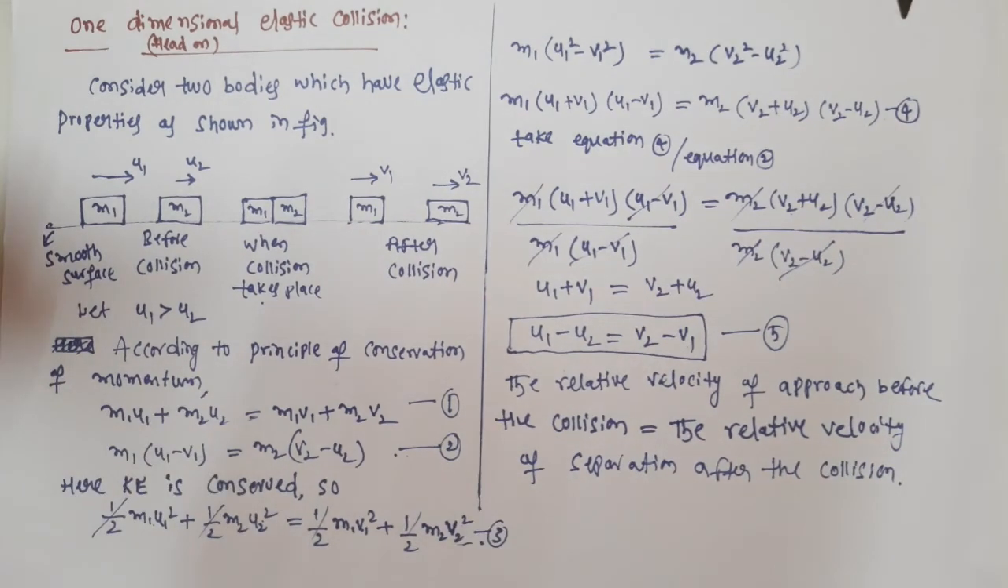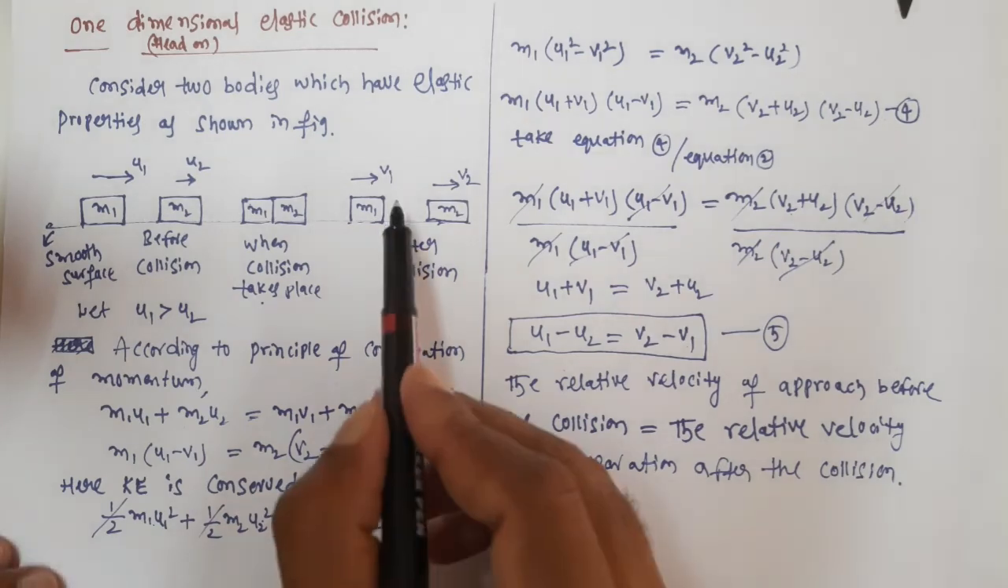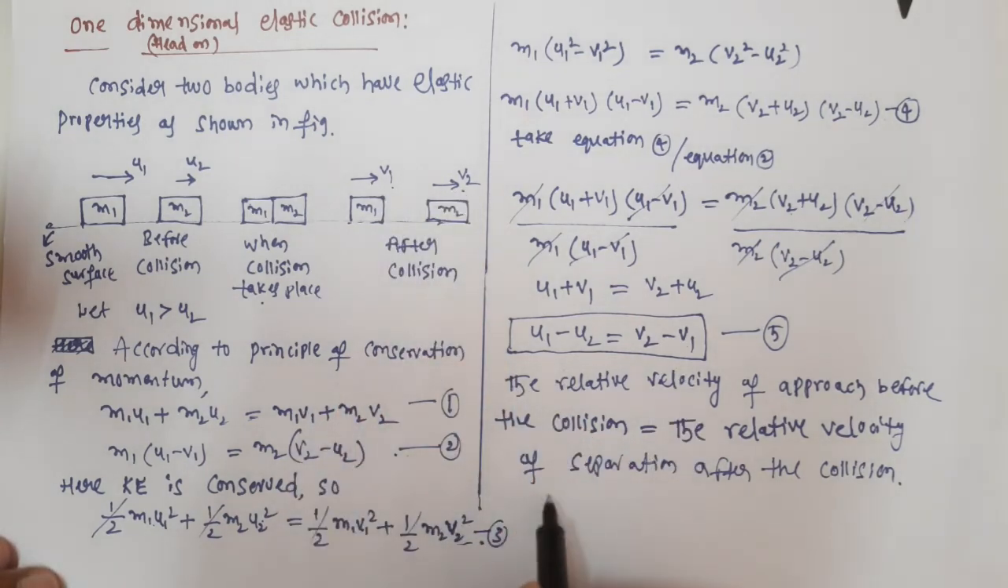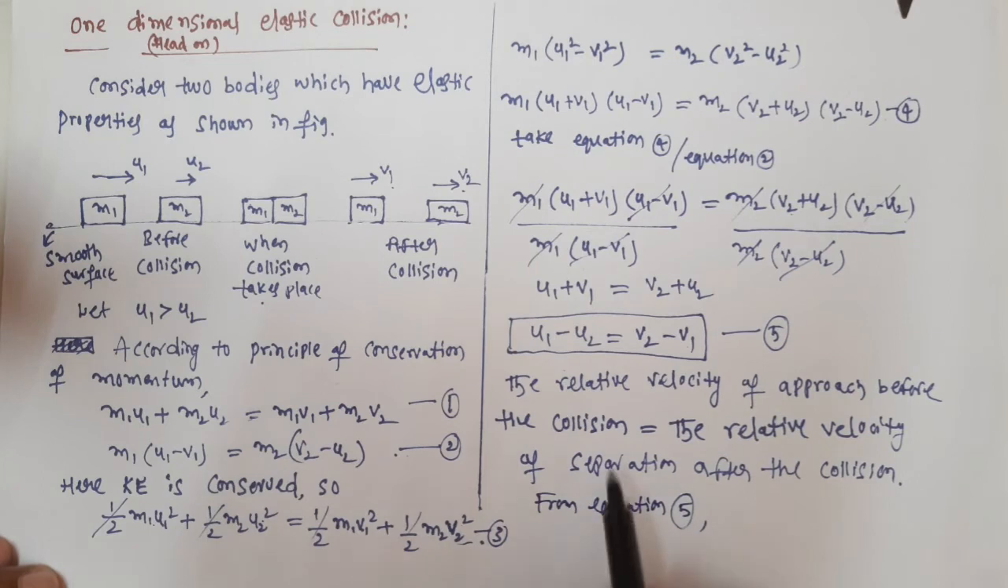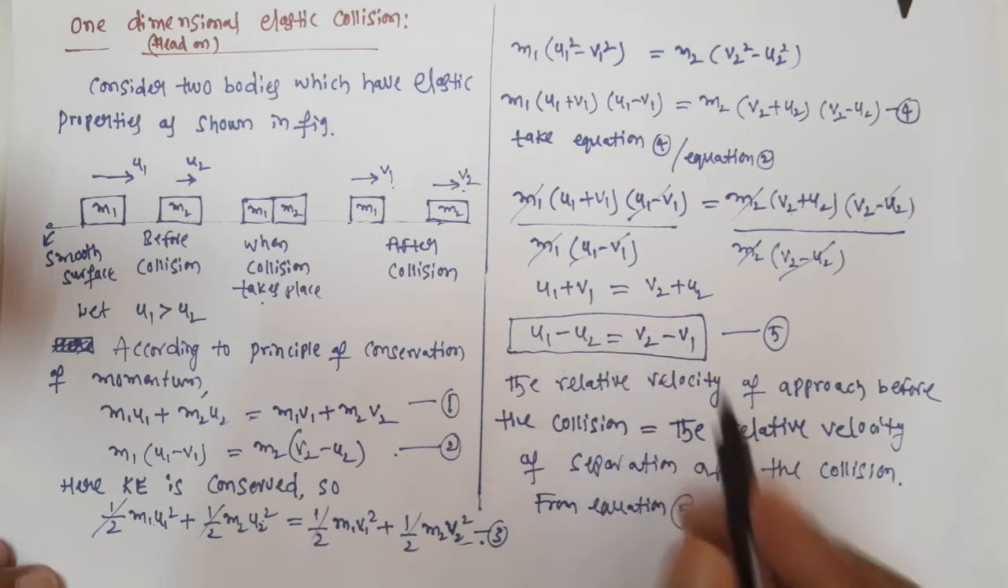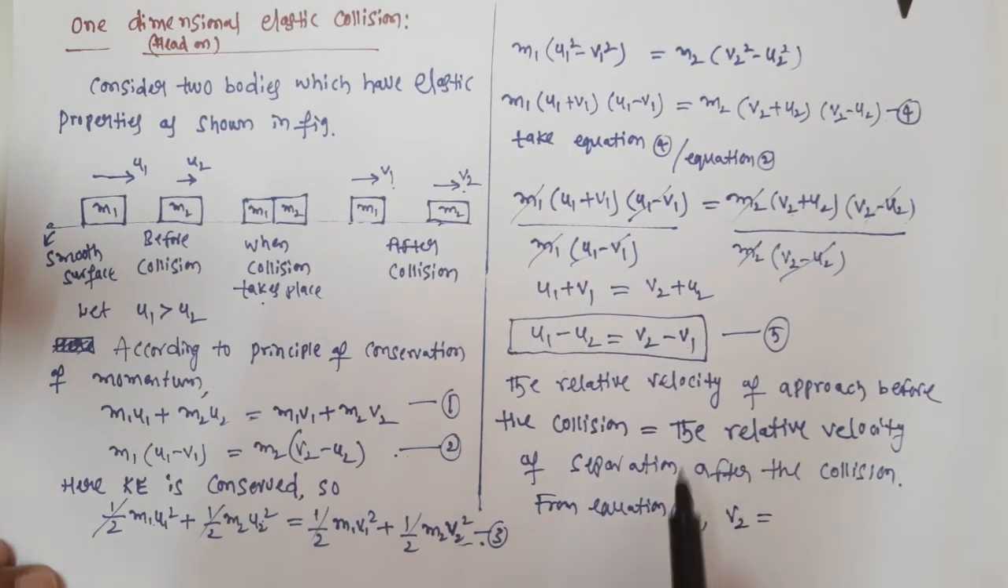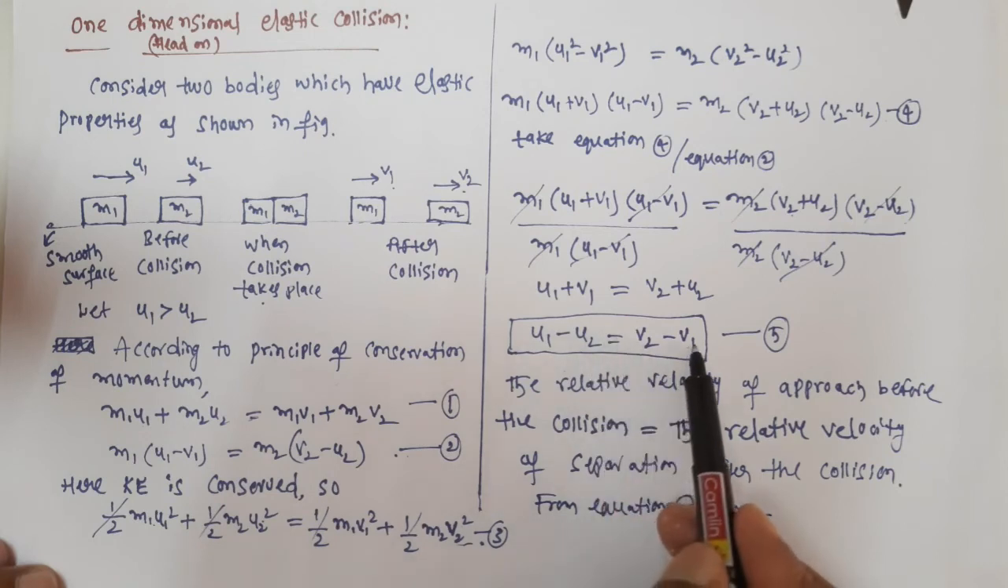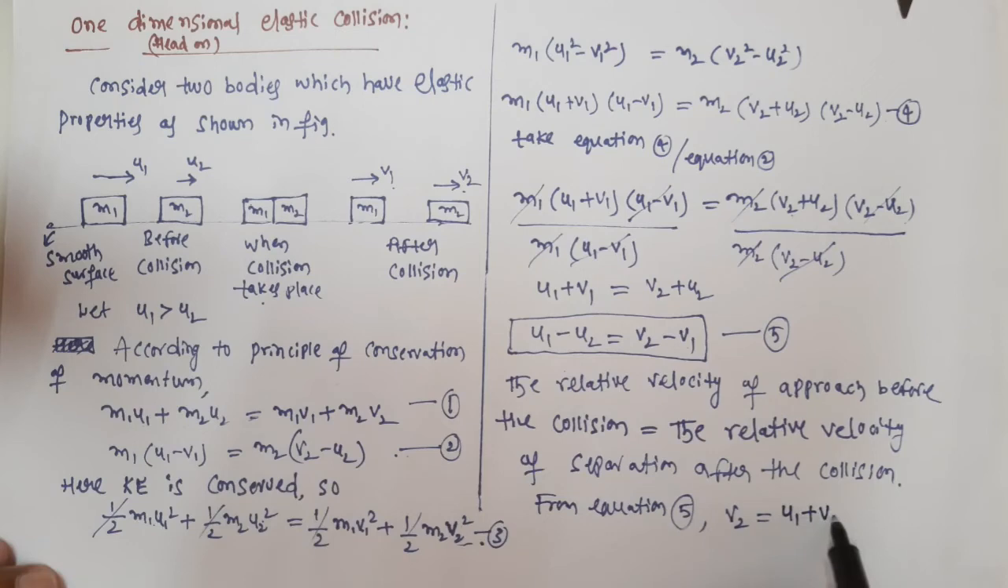Yes, here what is our intention? Our intention is to derive the equation for v1 and v2. So for that, now from equation 5, write down the equation for v2. So v2 is equal to, if we bring this v1 this side, it becomes plus, right? So v2 is equal to, we already have u1 minus u2, so it becomes u1 plus v1 minus u2, isn't it?